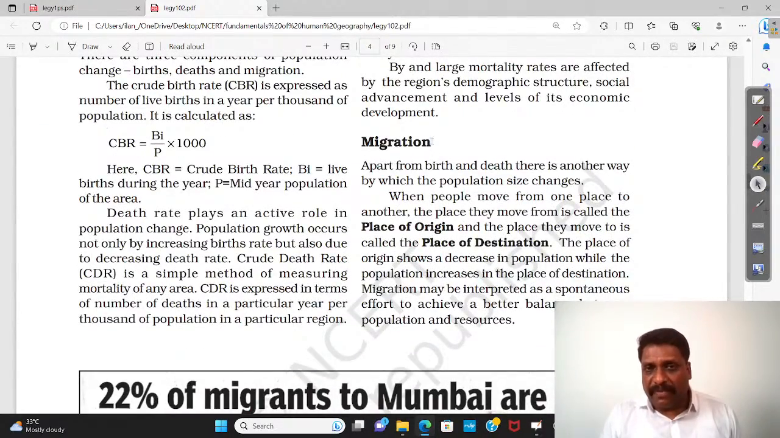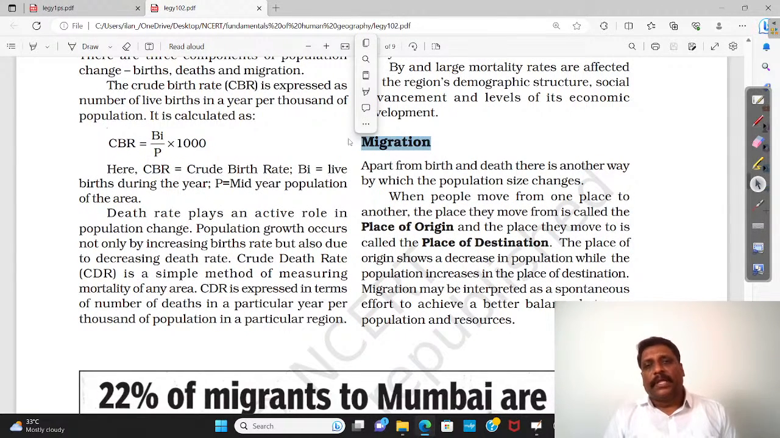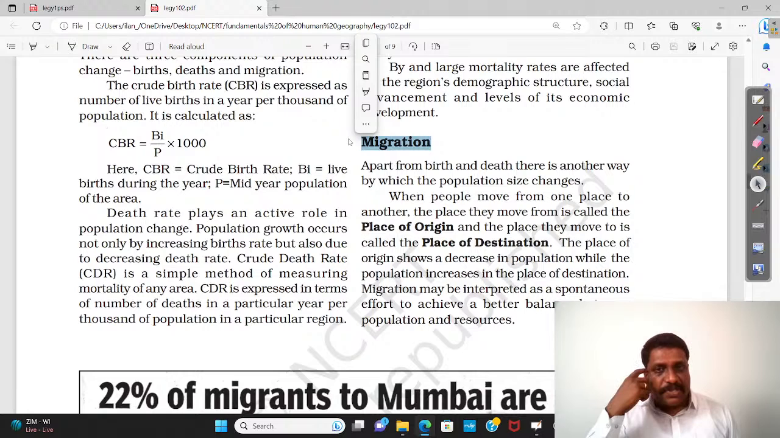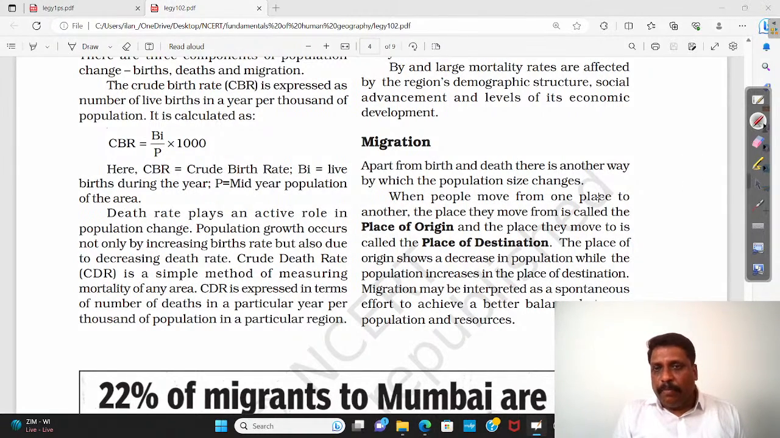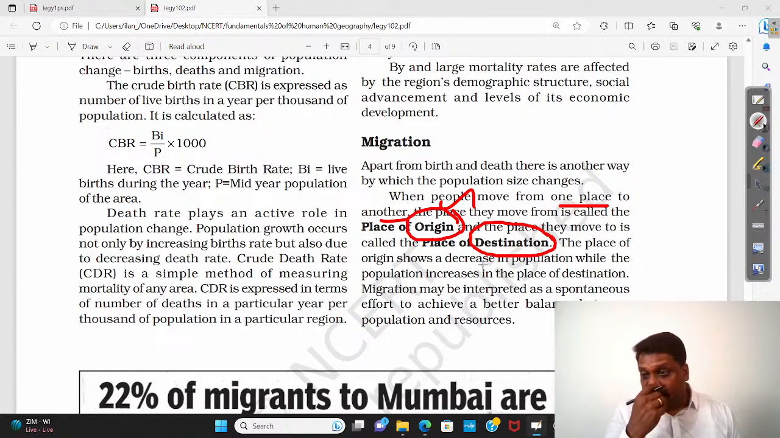Now, coming to migration. Even last time when we were discussing human geography of India, we talked about migration, and I told you what exactly is migration in Indian terms, right? Change of residence, which is different from the previous census, you call migration. But here, apart from birth and death, there is another way by which population size increases. When people move from one place to another, the place they move from is called the place of origin, the source. And the place where they move to, you call the place of destination, right? The place of origin shows a decrease in population, obviously.